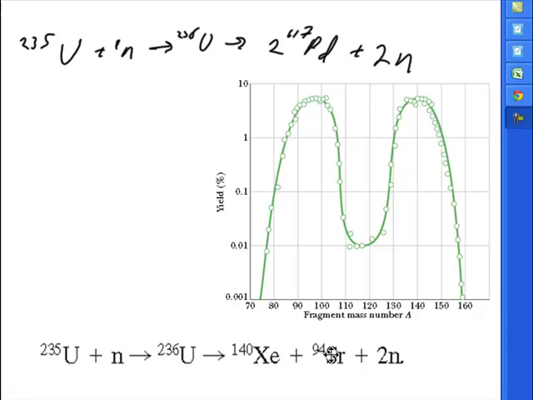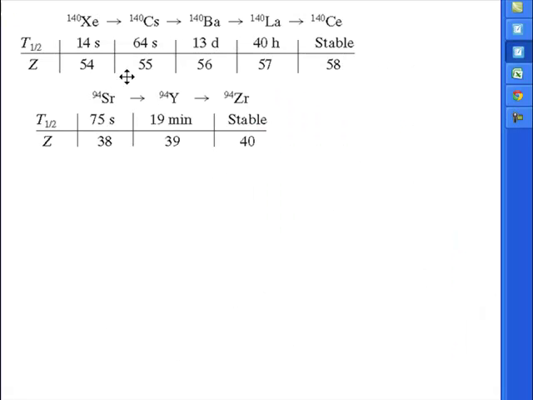Typically, the two daughter products are quite unstable and go through several very rapid decays before they become stable or semi-stable elements. So we can see that for this example right here. The xenon decays quickly to cesium-140, which decays to barium-140, then to lanthanum-140, and finally to cerium-140.